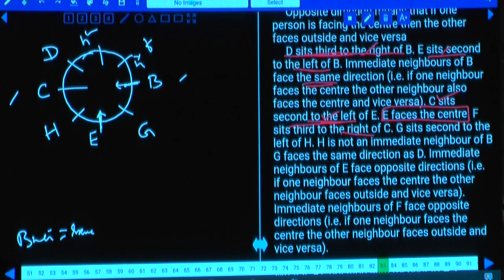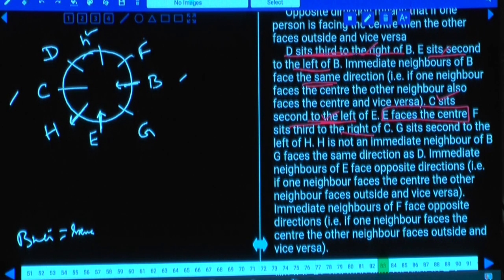If G is here and G sits second to the left of H, H must be away from the center, then only G will be here. If G is here, then who is the person left over here? F is the person left over, and F is at this place.